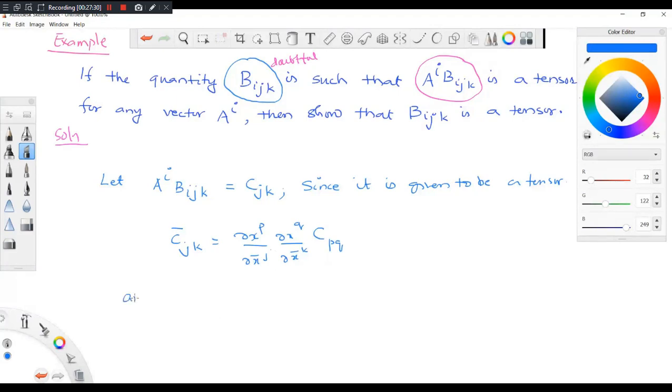And C_pq. So can you write C_pq? Del x bar j by del xp, del x bar k by del xq, and C bar jk. So I can transform like this.